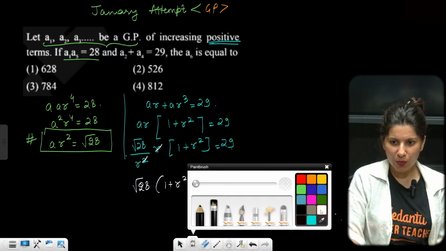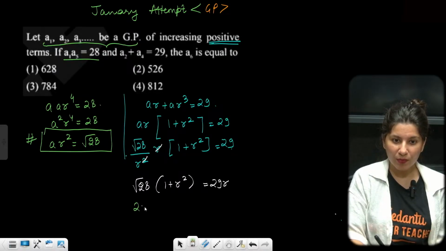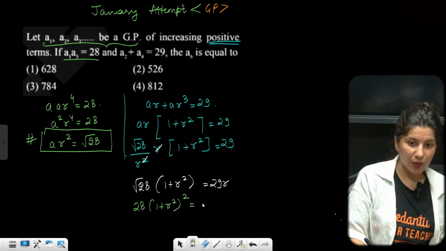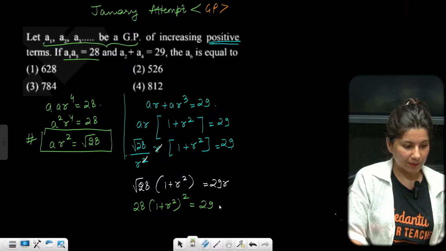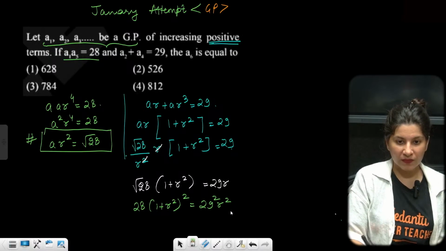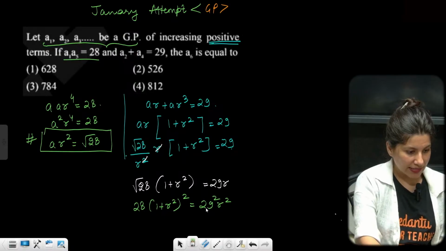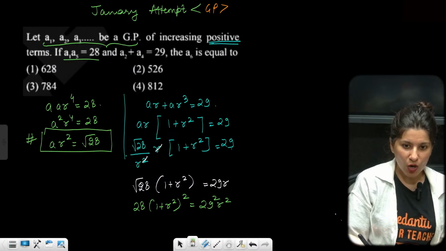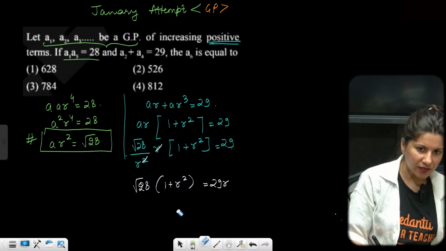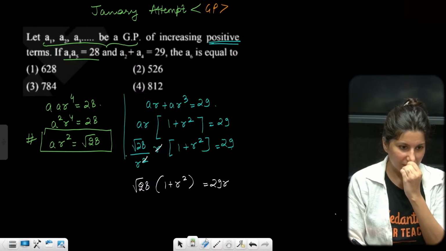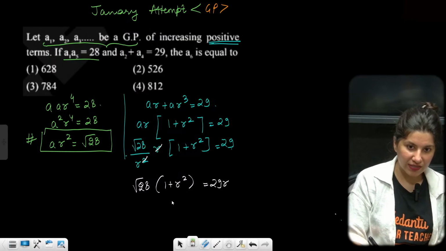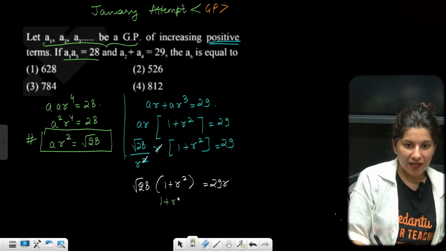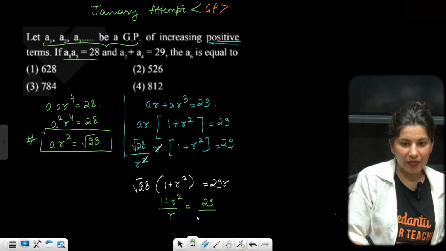I am thinking of squaring both the sides. What do you think? So if you square, ma'am, 28 into 1 plus R square whole square is equal to 29R square. Can you see this looks like a quadratic equation in R square? Or what you can do is not square it, but make it in R only. This is also fine. 1 plus R square by R is equal to 29 upon root 28.